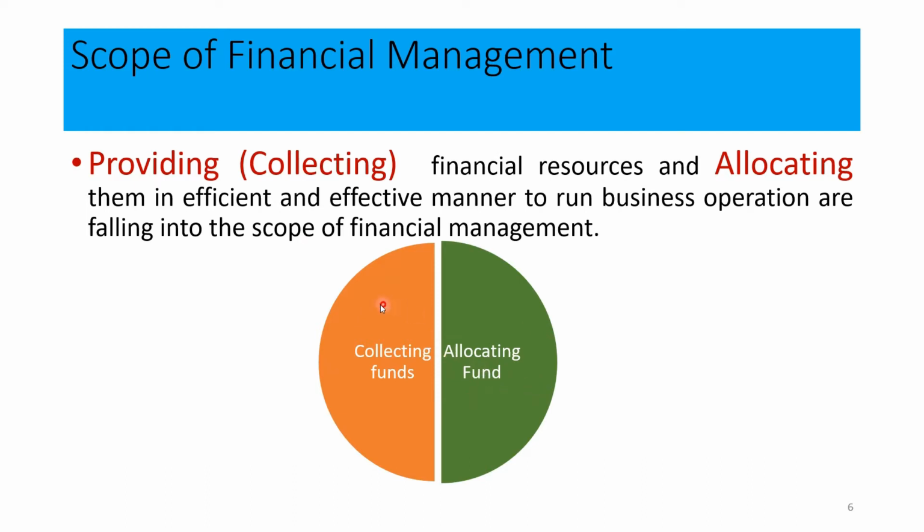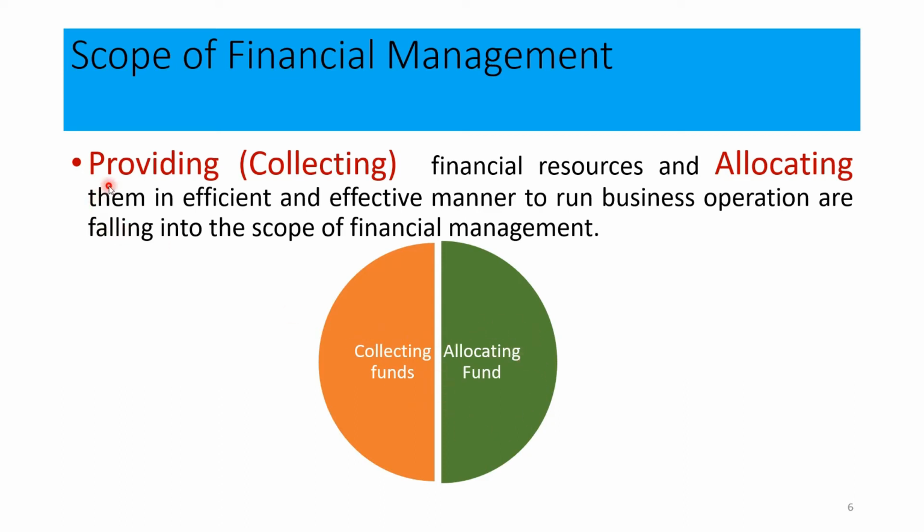What are the things available in the scope of financial management? Collecting funds and also allocating funds. These two items fall into the scope of financial management. What are the items? Collecting funds and also allocating funds.